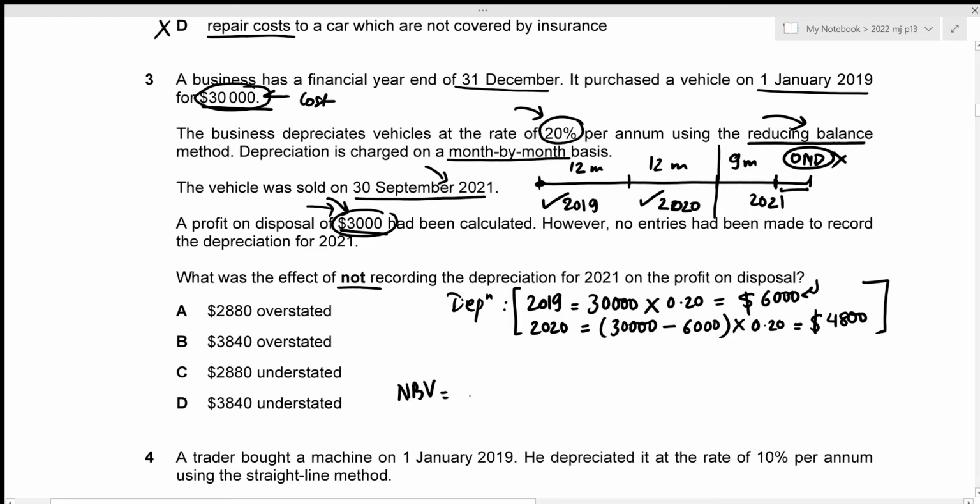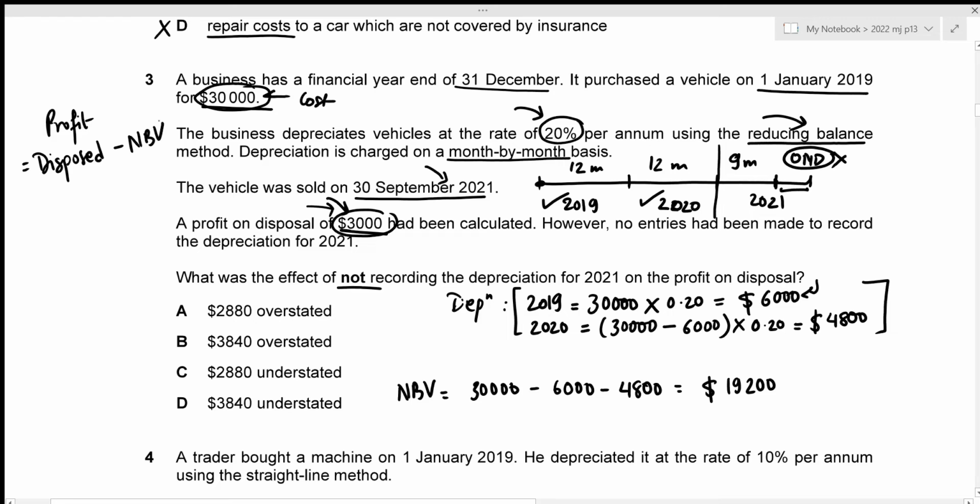So net book value is 30,000 minus the depreciation for 2019, which is 6,000, minus the depreciation for 2020, which is 4,800. And this gives the value of 19,200. Okay, and we know there is a profit on disposal. So profit only occurs when the disposed value is greater than our net book value, right? So the profit is calculated by subtracting the net book value from the disposed value. And in this case, we are given the profit of 3,000.